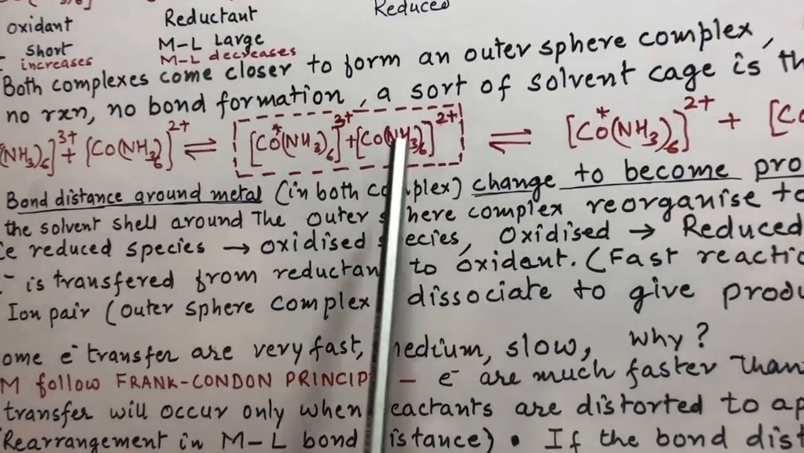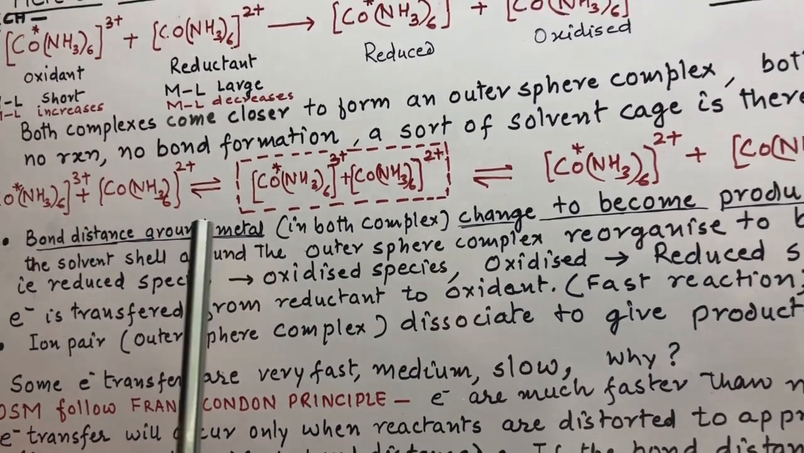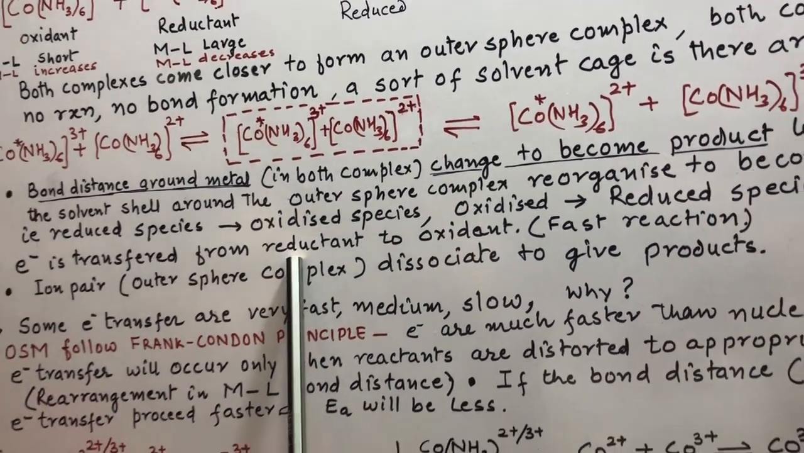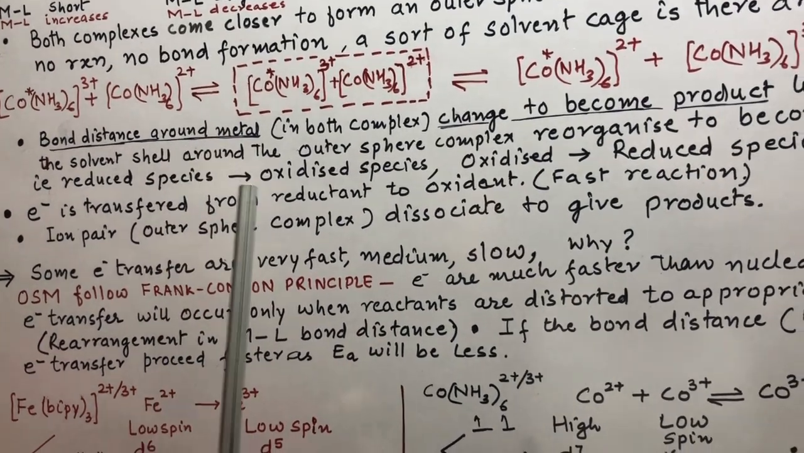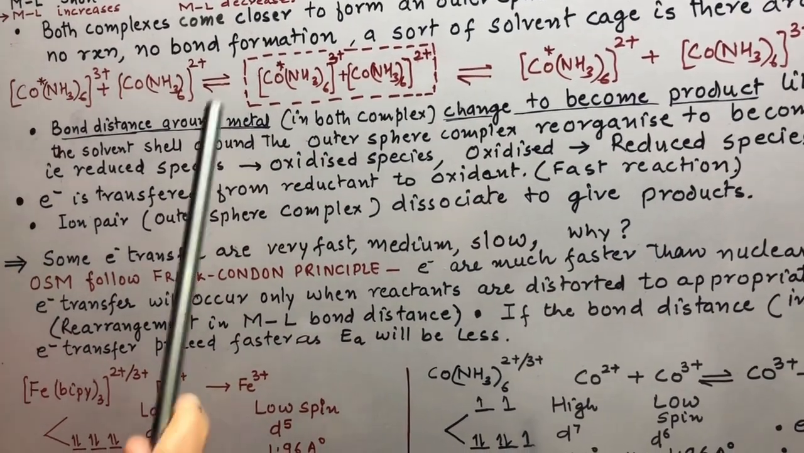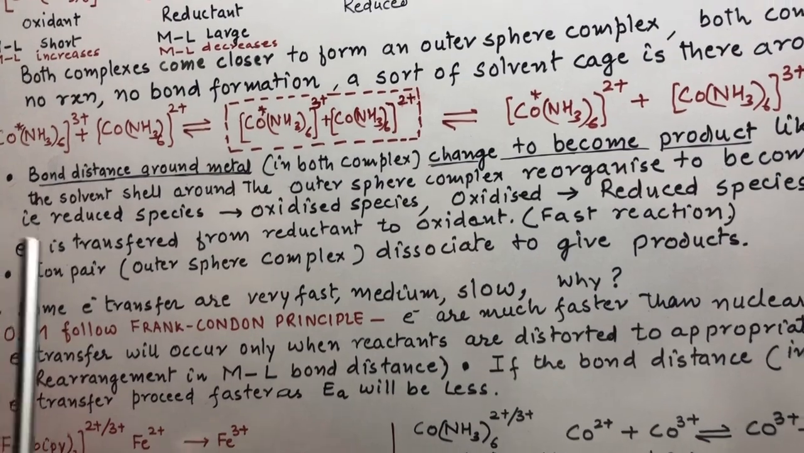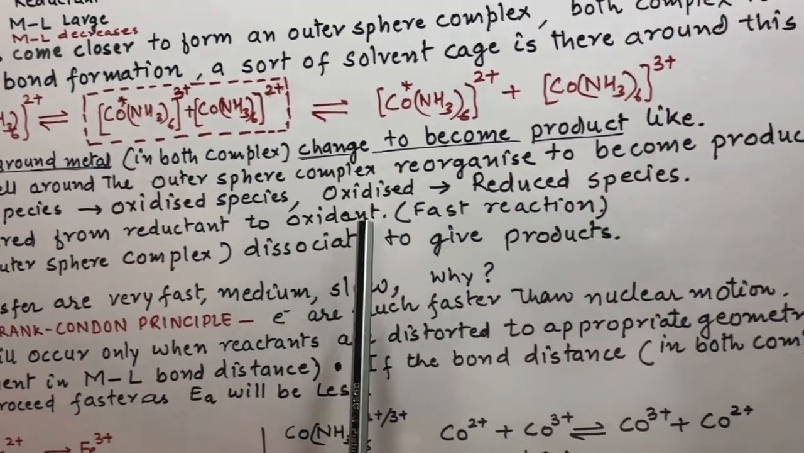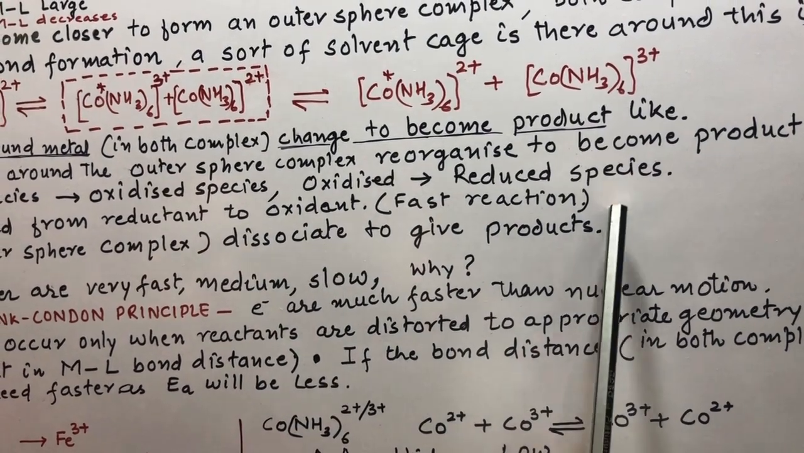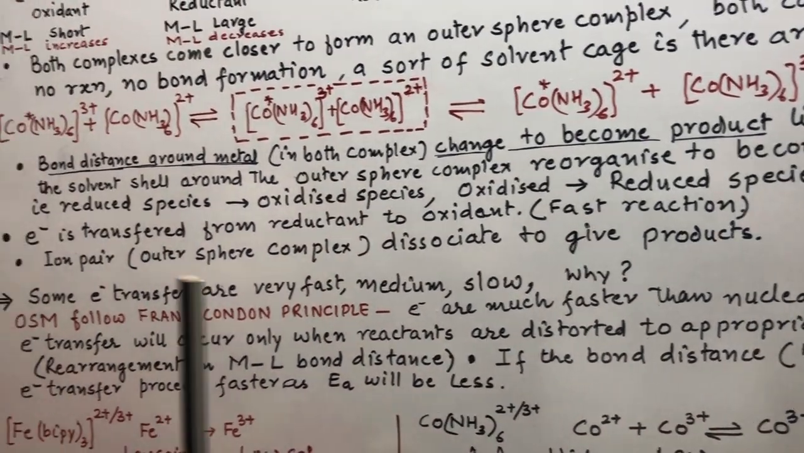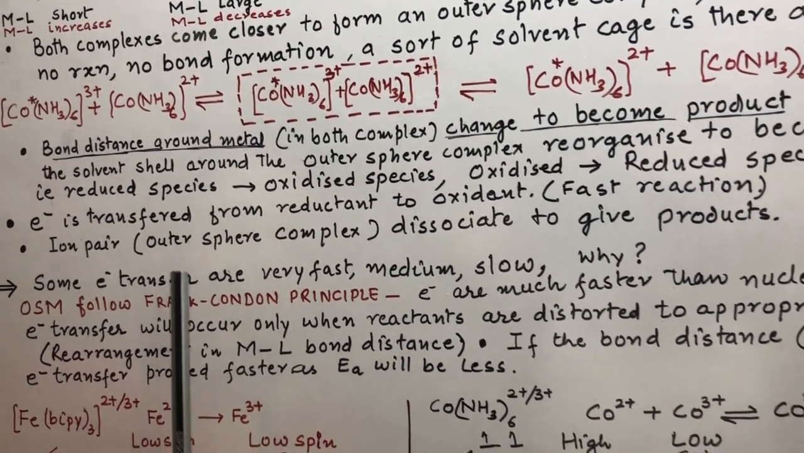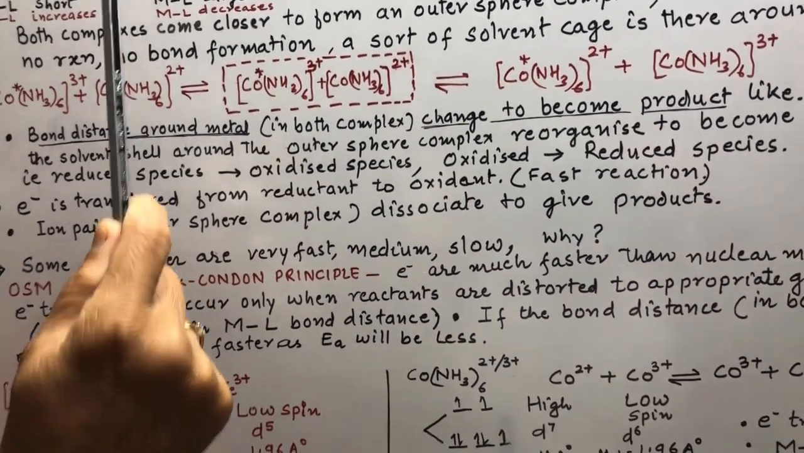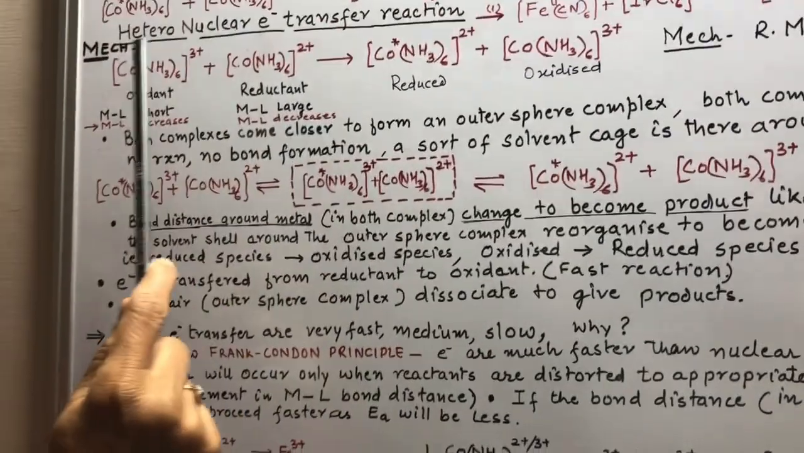Now, the electron is transferred from reductant to oxidant, which is a fast reaction. After the formation of this outer sphere complex, there is a change in bond distances between these two complexes, and at that very moment when the reduced species becomes oxidized-species-like and the oxidized species becomes reduced-species-like, electron transfer takes place. The electron is transferred from reductant to oxidant, meaning the electron is transferring from this to this.